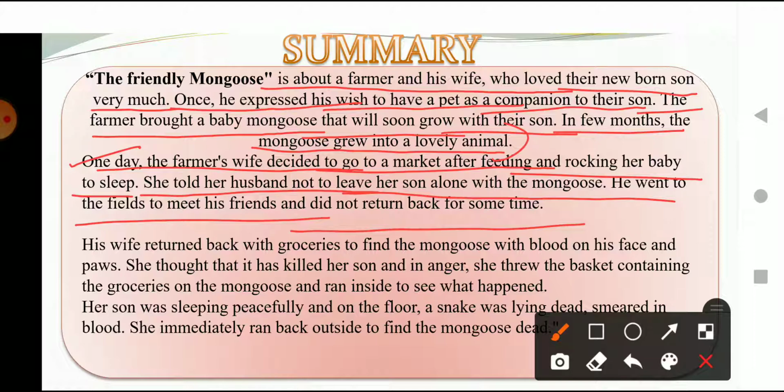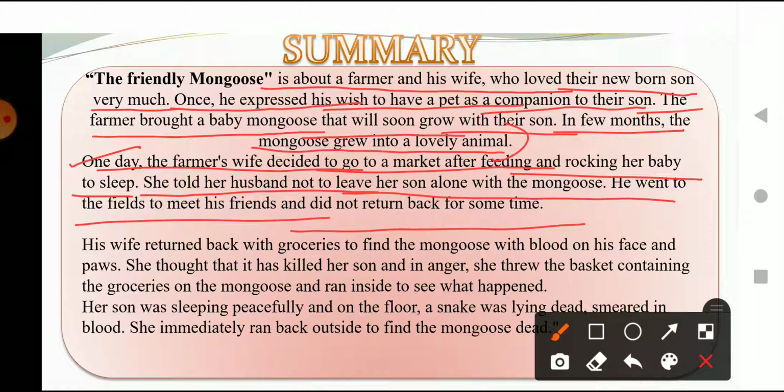After this, the wife left for the market, and while the baby was sleeping, the father of the baby, the farmer, was getting bored inside the house. So he decided that he would go and take a walk by the nearby field. He stood up and went outside to take a little walk till the fields. He didn't go far away, he was just a short distance away.